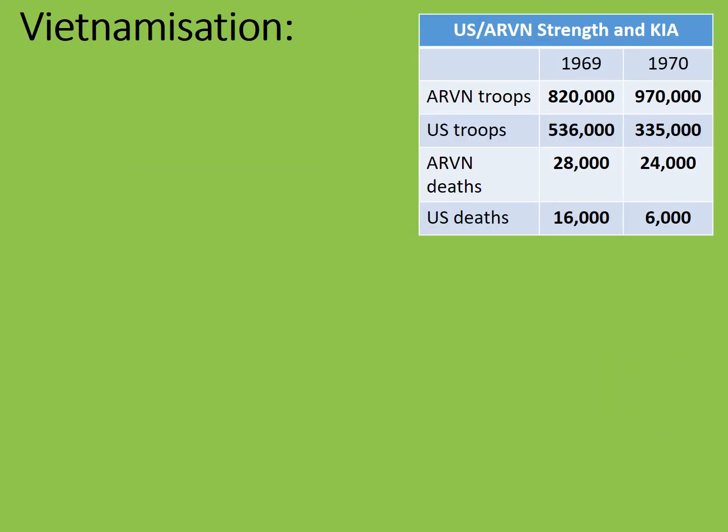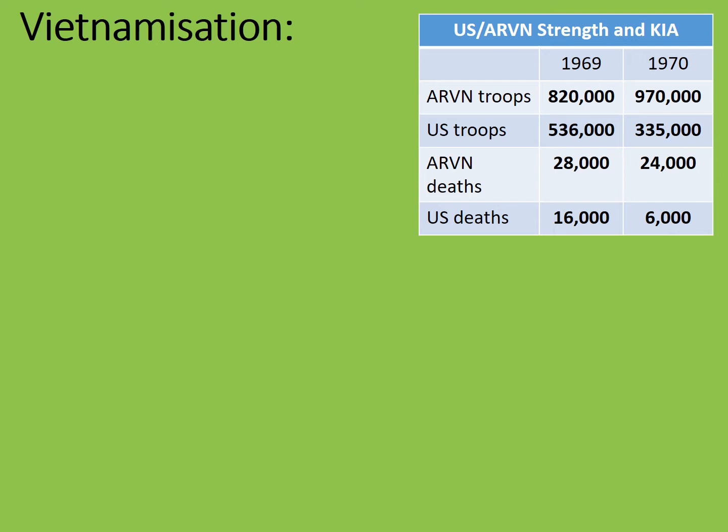Have a look at this table of statistics first of all. ARVN, remember, is the Army of the Republic of Vietnam. This is the South Vietnamese Army. We've also got the US Army, and we've got the losses for each side. Here we've got two sections, 1969 and 1970.